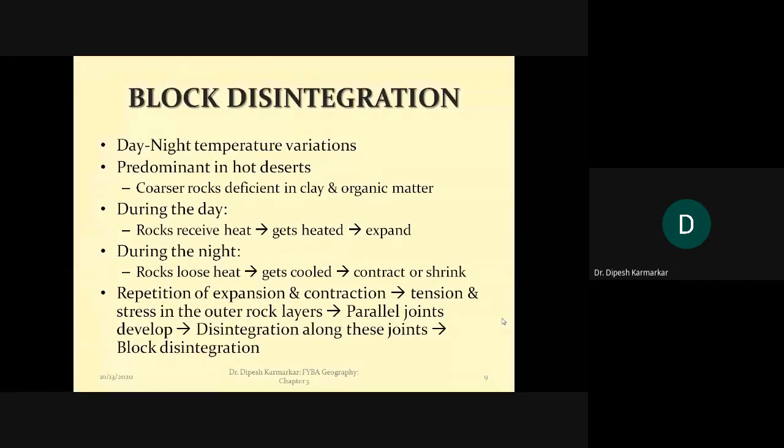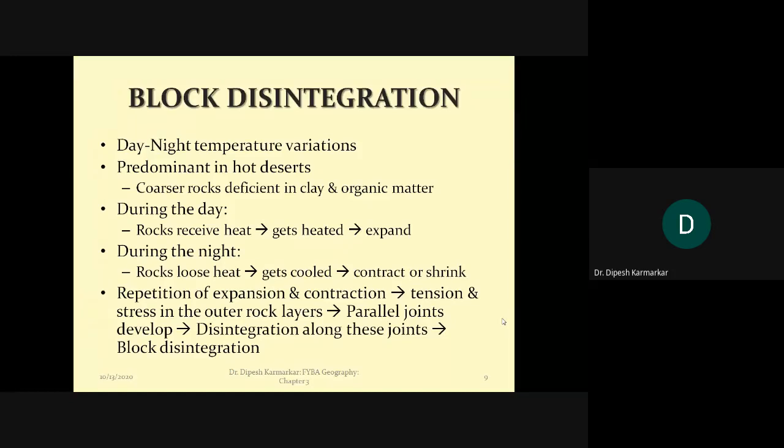Now, block disintegration. See the word here. The word block means it's a block of rock. When you use the word block, you are certainly talking about a big mass of rock, not a smaller size rock. And disintegration, now we know, is breaking. So block disintegration is a process in which a big size rock breaks into pieces.